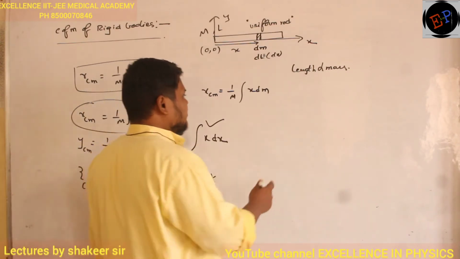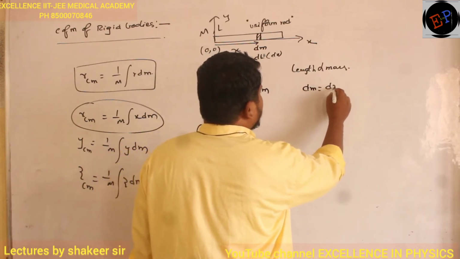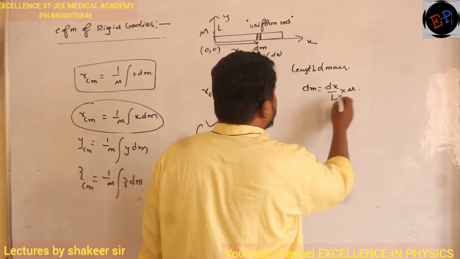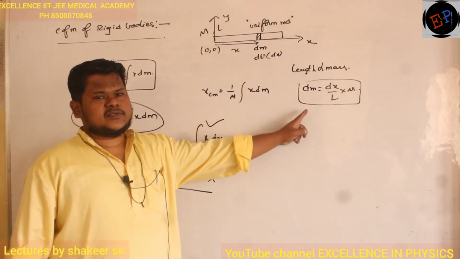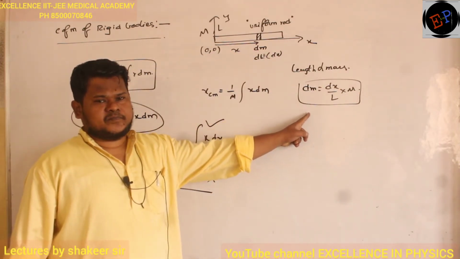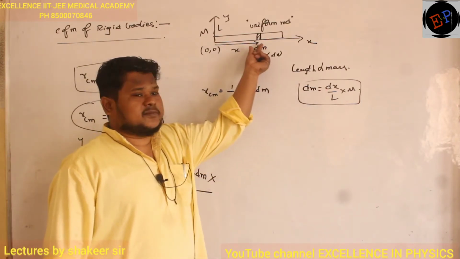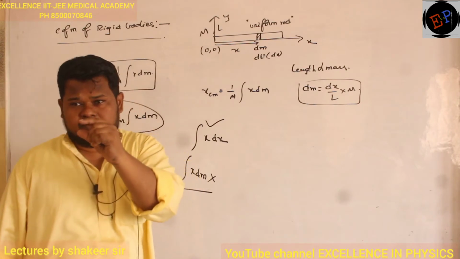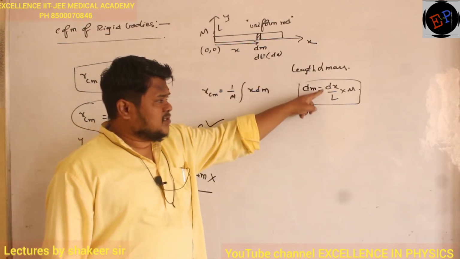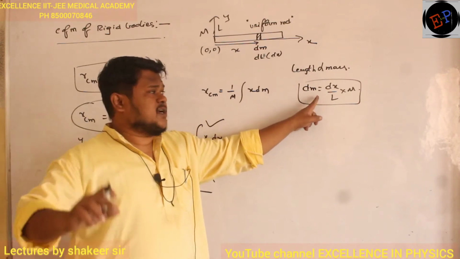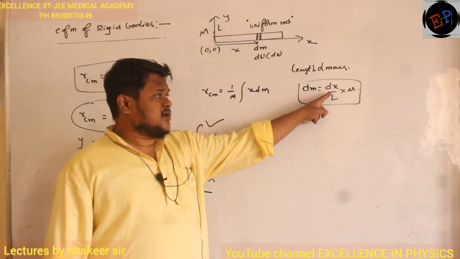If length increases, mass of the rod also increases. So therefore, how can you write a relation? I want dm. dm can be written as dx by L multiplied by capital M. That's all, very simple. Now can you say the reason why I have written like this? What is dx? Small length of the differential mass which you have taken. What is L? Total length. So small length by total length, you will get a fraction. Fraction multiplied by total mass gives the fractional mass. Now dm has been converted into dx.